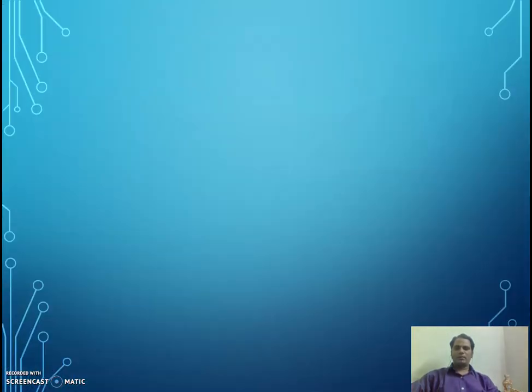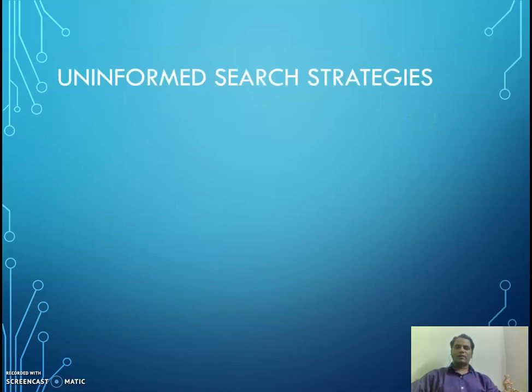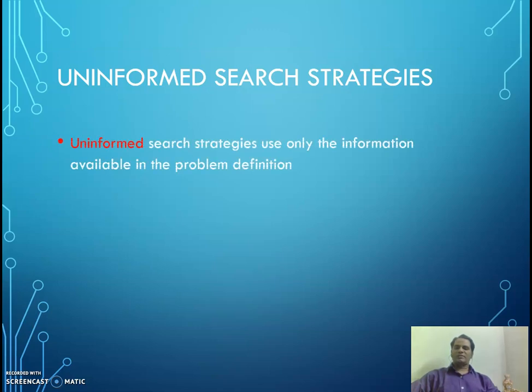So today what we will discuss is uninformed search strategies. Uninformed search strategies are also called blind search. There is no extra information other than what is given in the problem. Based on that information only, the problem needs to be solved. So uninformed search strategies use only the information available in the problem definition.